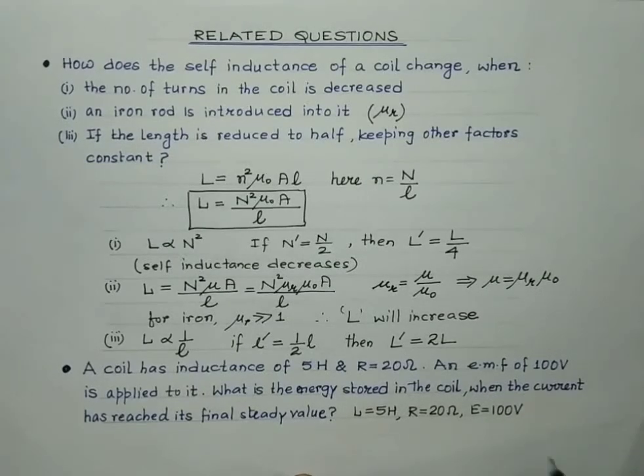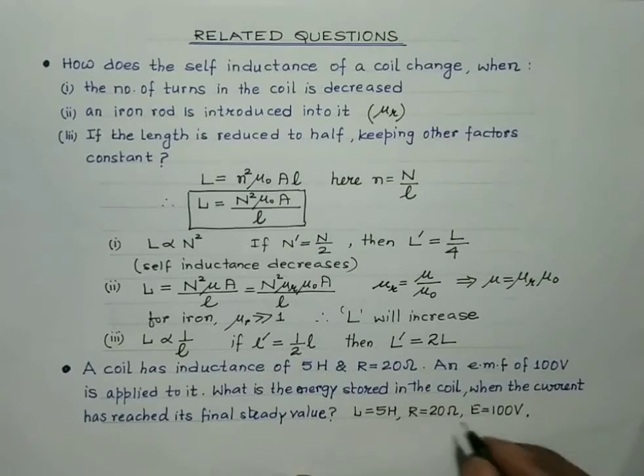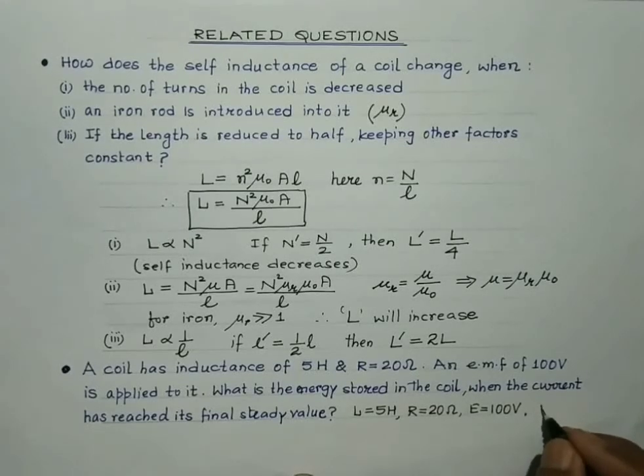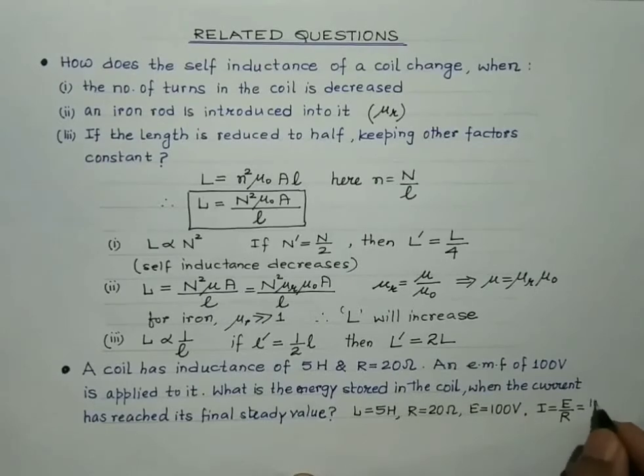Now as we are aware, when the current attains its peak value, then the only resistance offered by the inductor will be the ohmic resistance, and in such a case the current would be given by E by R, which is 100 divided by 20.